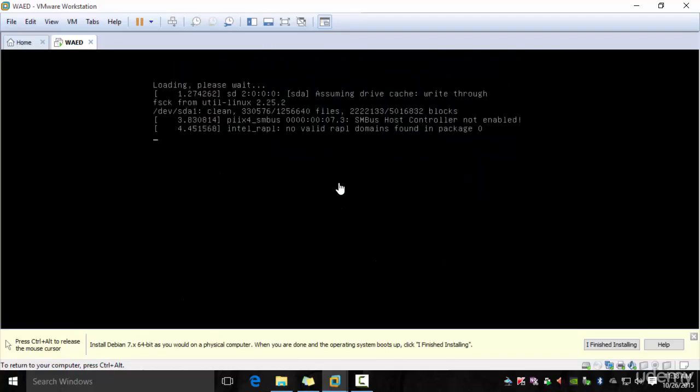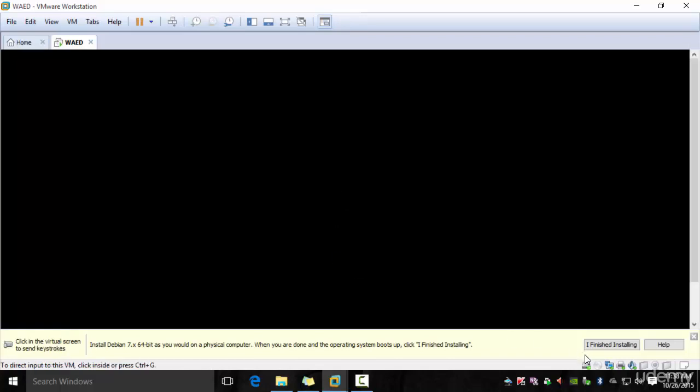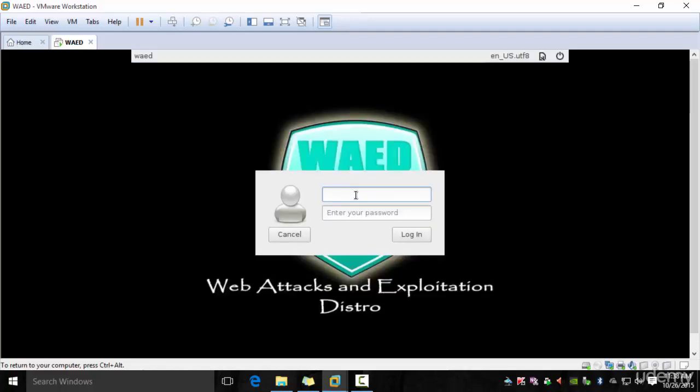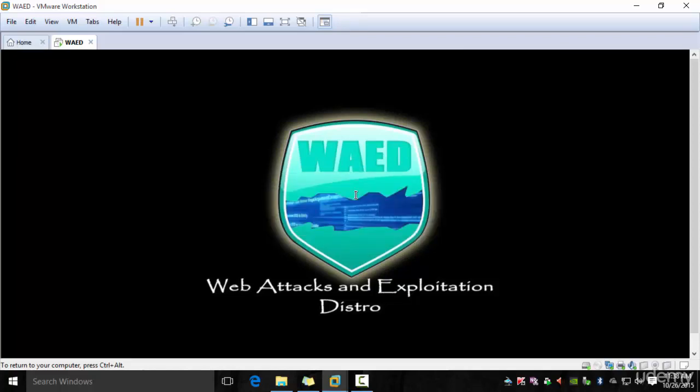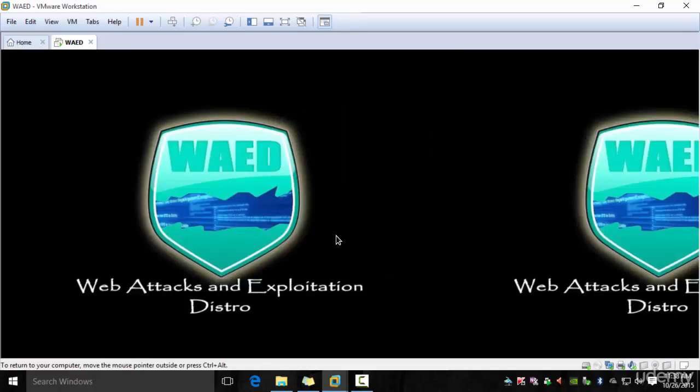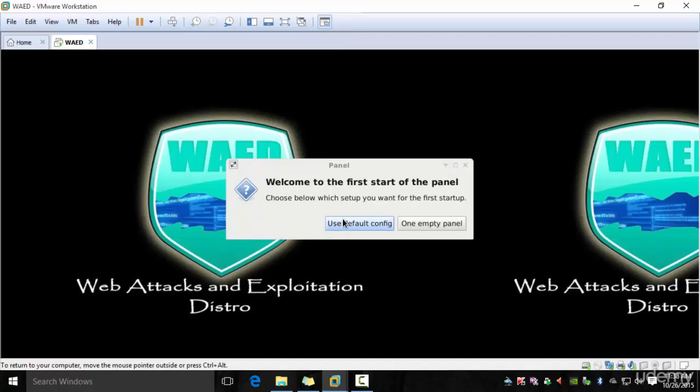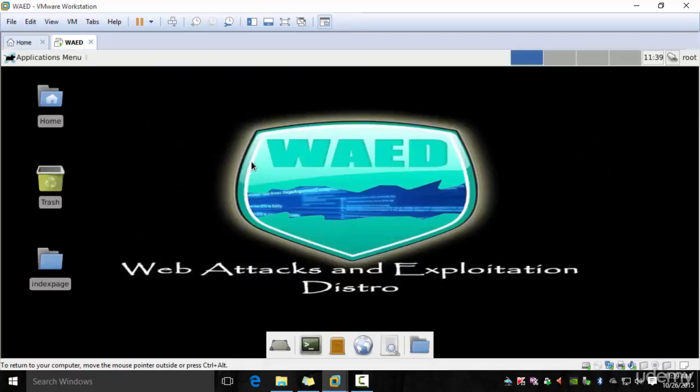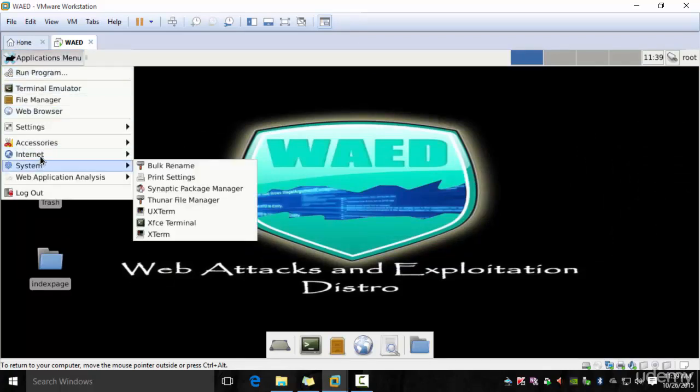When you go to the login prompt, make sure to log in as root user. So I'm typing root and the password you chose during the installation. And then use default config. And finally, the distribution should be up and ready for you to play with.